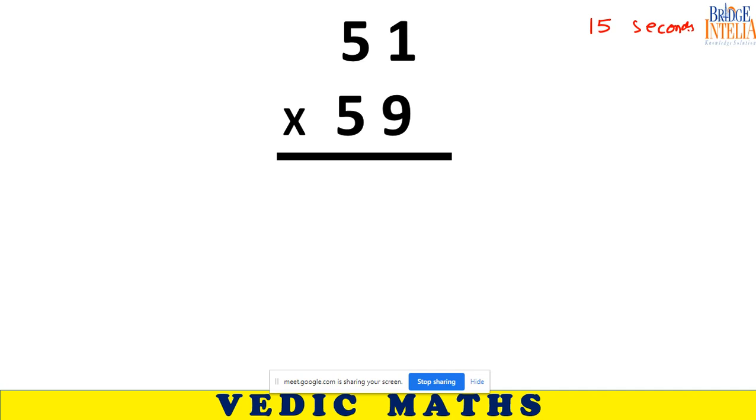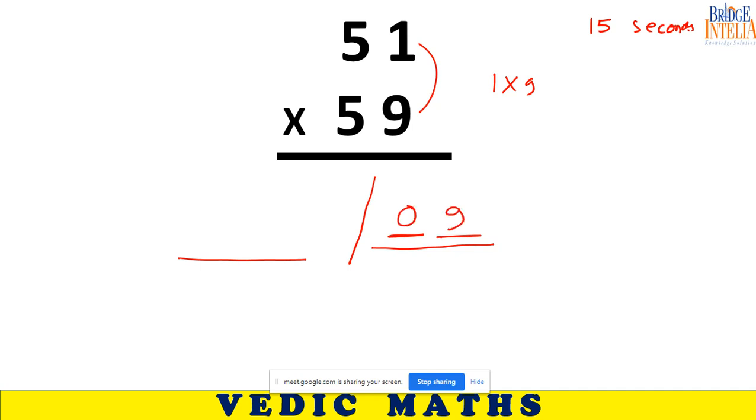Done. Sir, done. Sir, I'm done. Okay, fine, good. 3009. Very good, beta, very good. So two parts. In first part, 1 into 9. And you have to ensure that there are two spaces. So write 9 as 09. In this part, 5 multiplied by the next number.